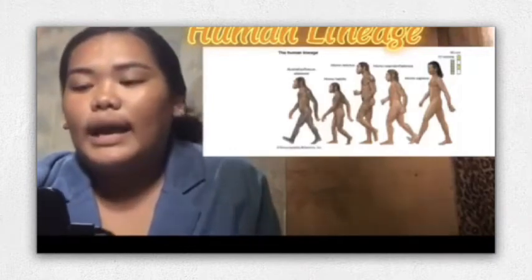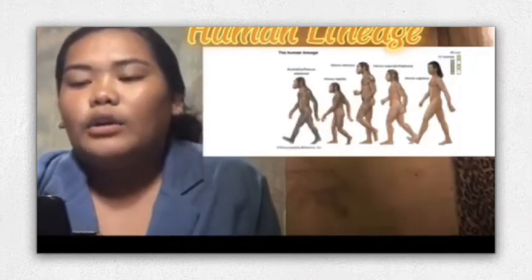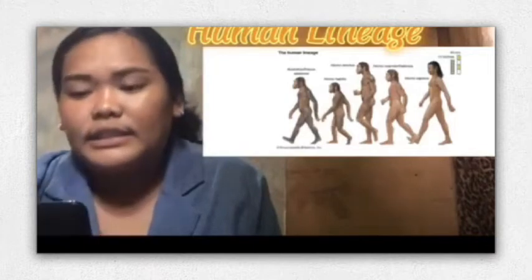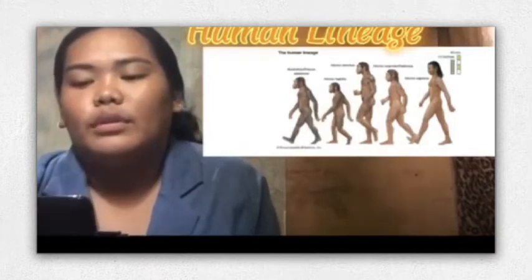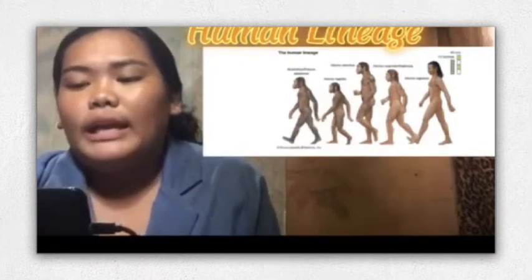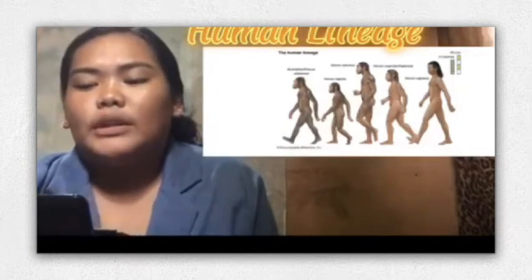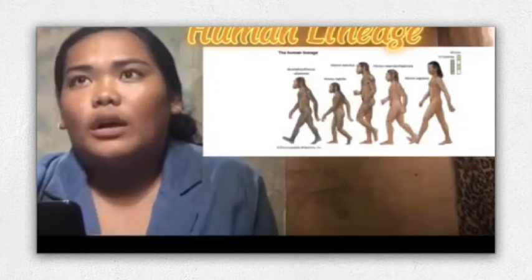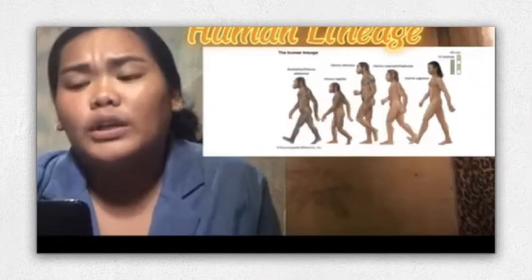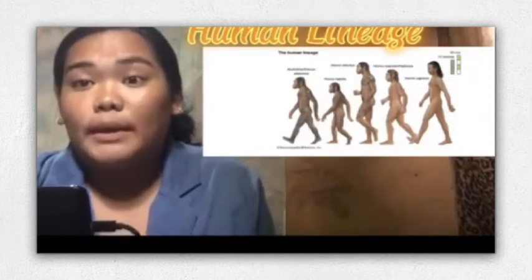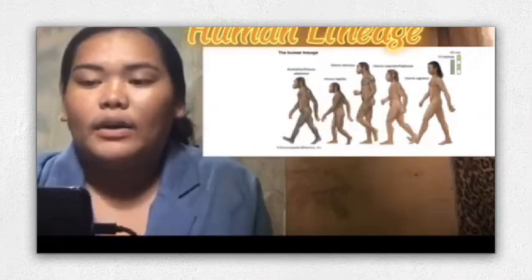Shorter lang ang iyang arms and longer iyang legs relative to its torso. And it is also possible nga diri nga stage of evolution kabalo na sila magluto og pagkaon.